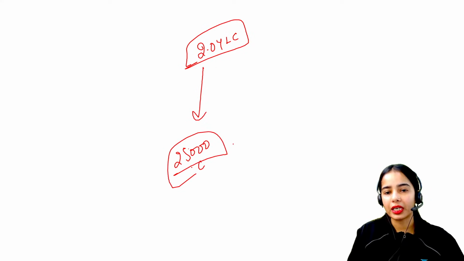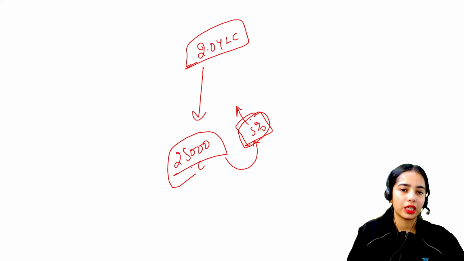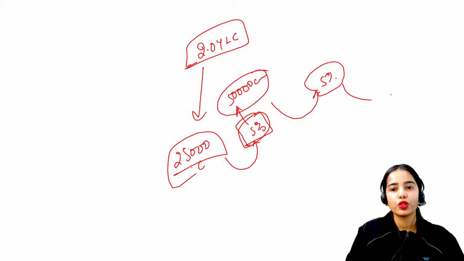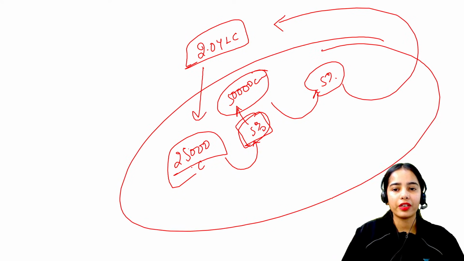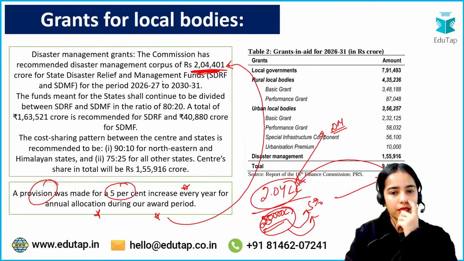25,000 crore that is provided in the corpus. So in the next year, 5% of increase should happen, and that much can be contributed, at least 5% of the increase. Next year, let's say 50,000 crore was provided. So next year, 5% of the increase should happen, so that the totality in the 5 years, the totality of the disaster management corpus should be this. That is the idea. Okay.